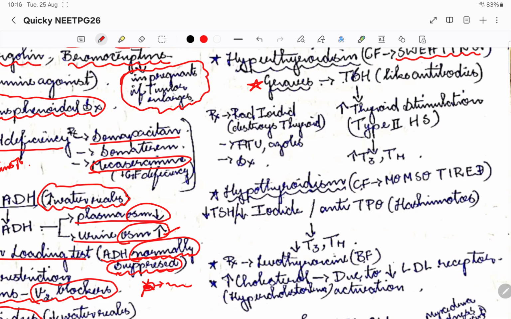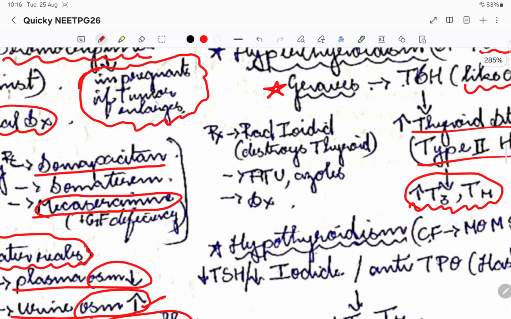Graves disease, thyrotoxicosis. What happens in Graves disease is that there are antibodies similar to TSH. TSH will stimulate the thyroid gland to release T3 and T4. There are certain antibodies which will act like TSH and go and stimulate the thyroid gland on their own. So this is the antibody mediated thyroid release. It causes the stimulation and the release of T3 and T4. This is the pathogenesis of Graves disease.